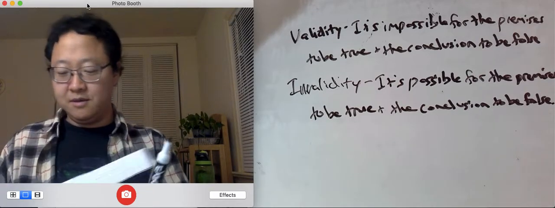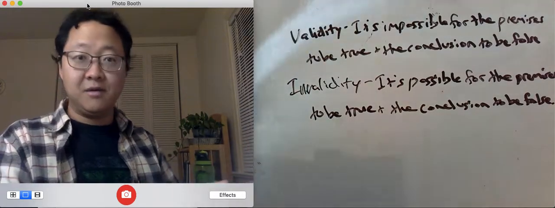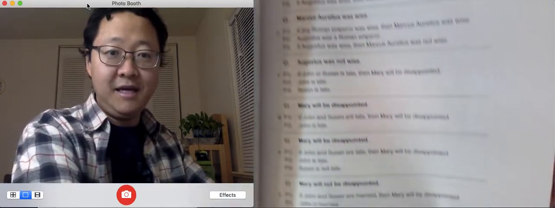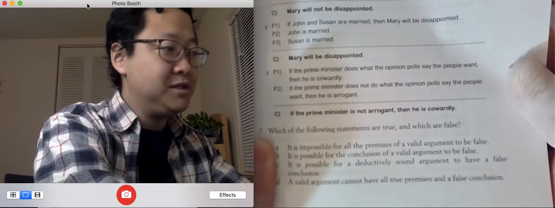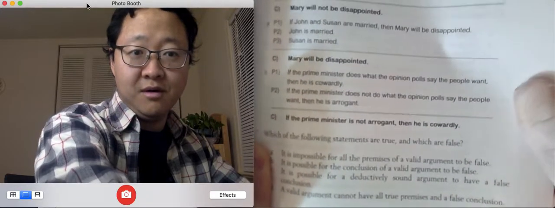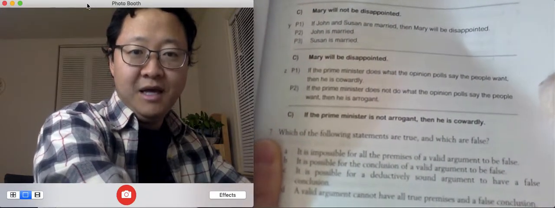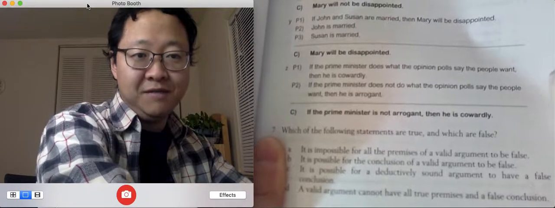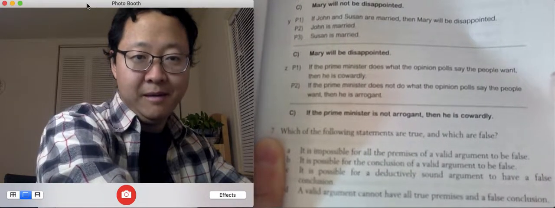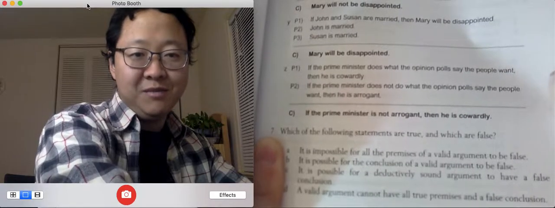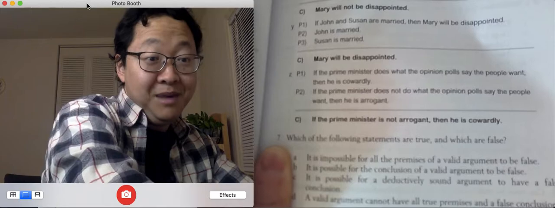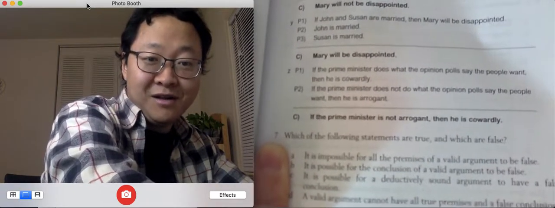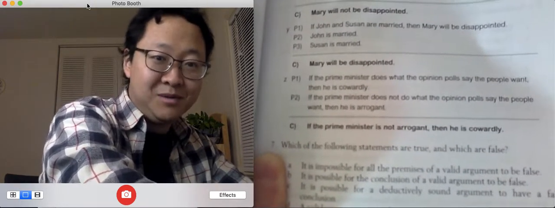Okay, so we're going to be looking at letter 7a. Which of the following statements are true and which are false? 7a: it is impossible for all the premises of a valid argument to be false. True or false? Could it be that all the premises of a valid argument are false? Is it possible or impossible?